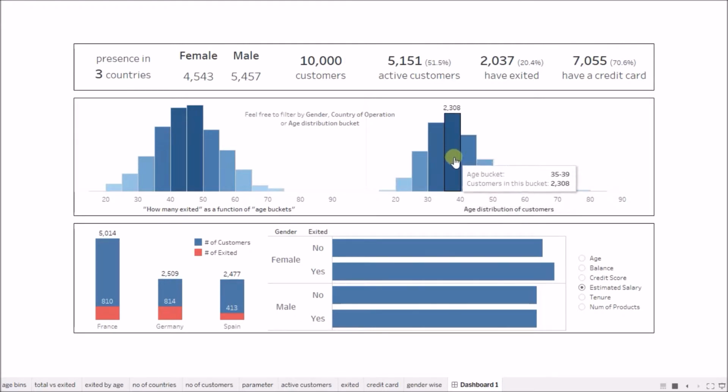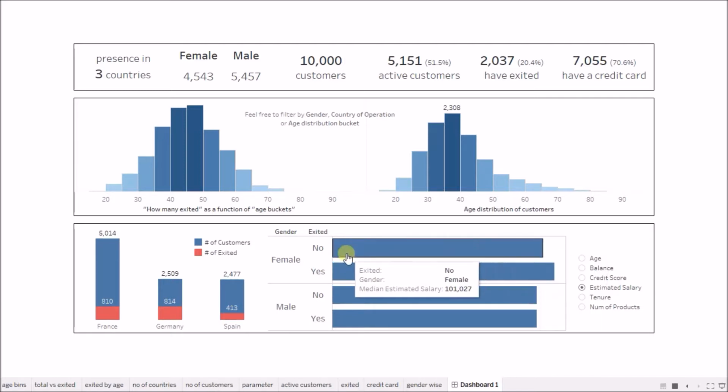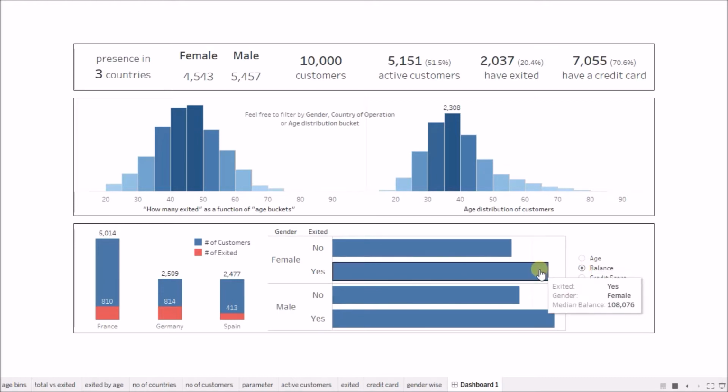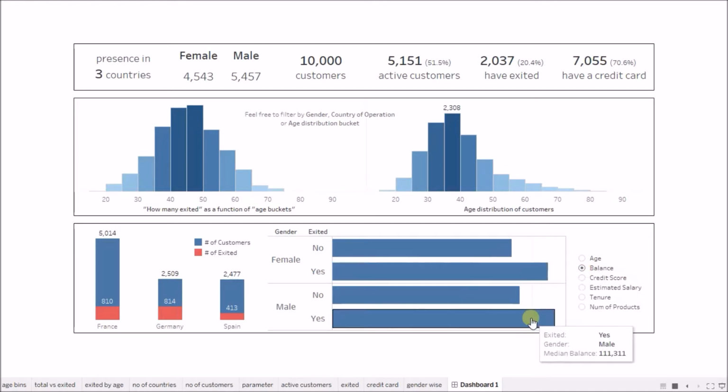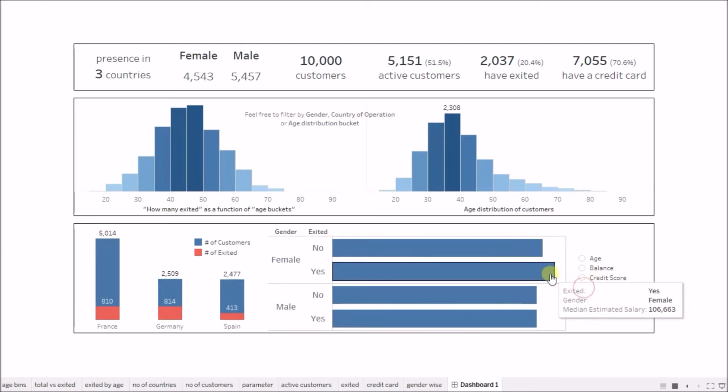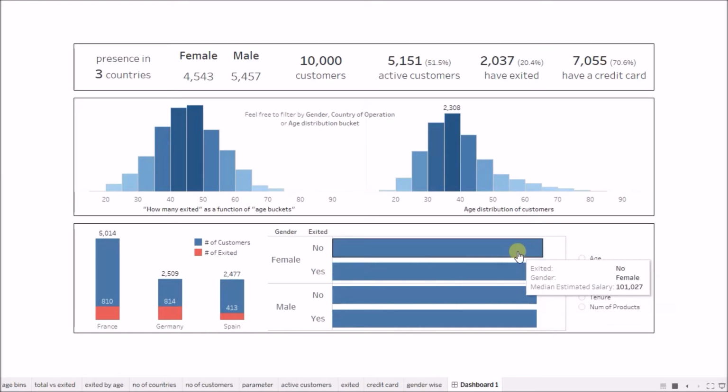So we see that most customers are between the age of 35 to 39, and this is the segregation according to the country. So most customers are from France, and the red ones are the number of people who left from these countries. And here we see gender and exited wise calculations. So for balance, we see that females who earn more and also males who earn more are more prone to leaving the bank. And for estimated salary, the females who earn more are also prone to leaving the bank.